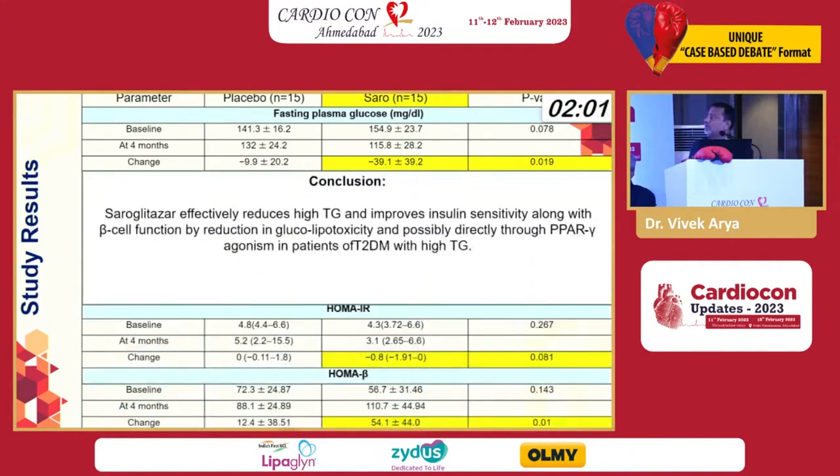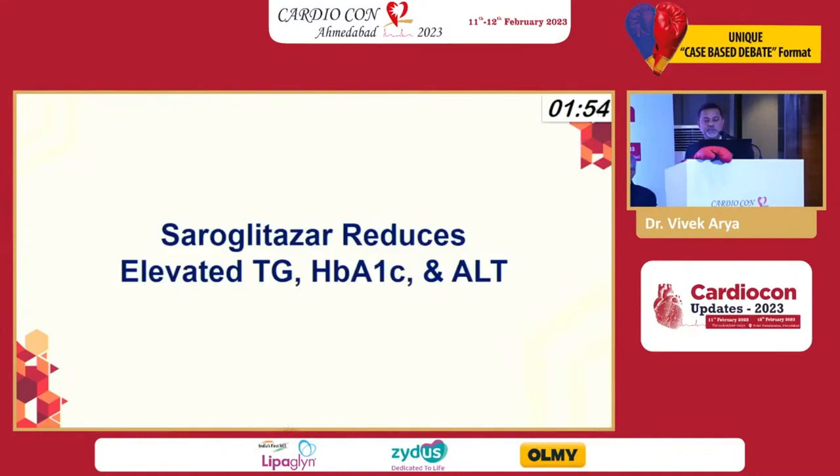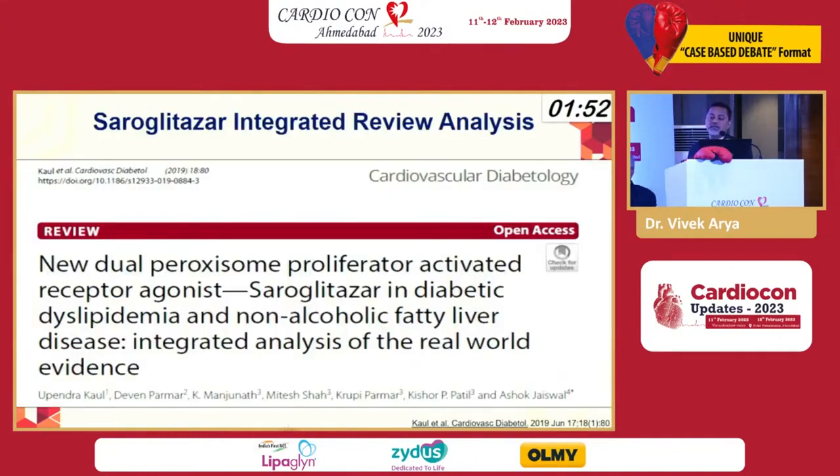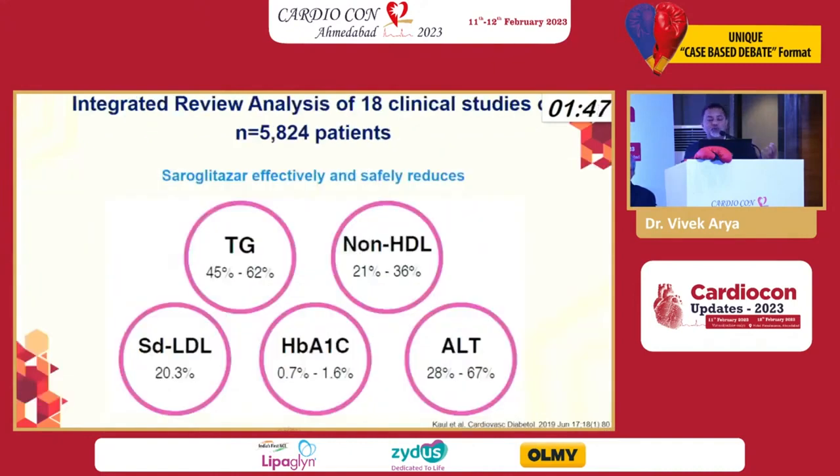Overall you can see that not only diabetes, but there was improvement in the triglyceride levels, which was being seen along with that. So saroglitazar has been studied for multiple factors, and it has been found that it helps in reducing triglyceride almost 45 to 60%, non-HDL 21 to 36%, small dense LDL by 20%, HbA1c improvement by 0.7 to 1.6%, and liver enzyme improvement by almost 28 to 67%.